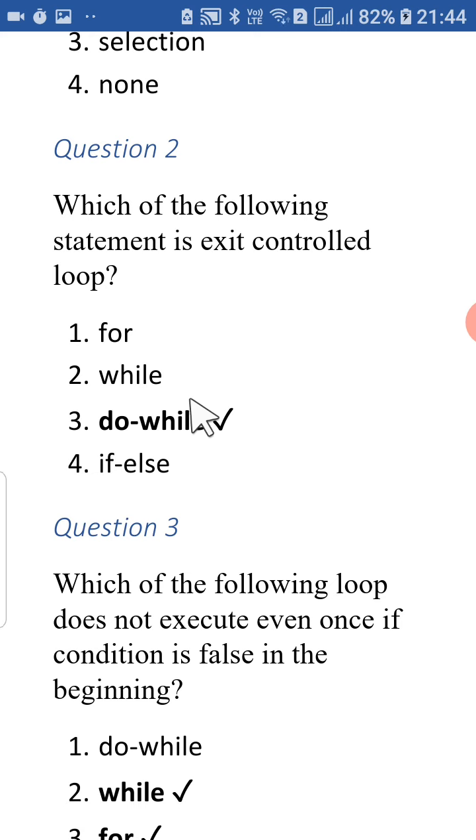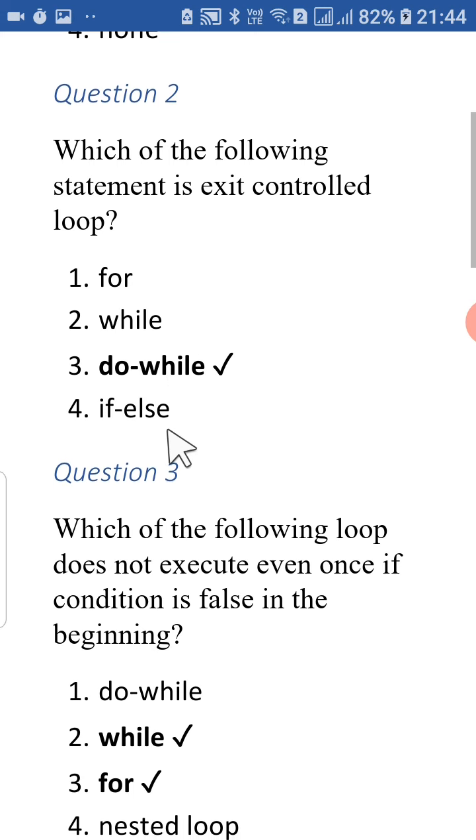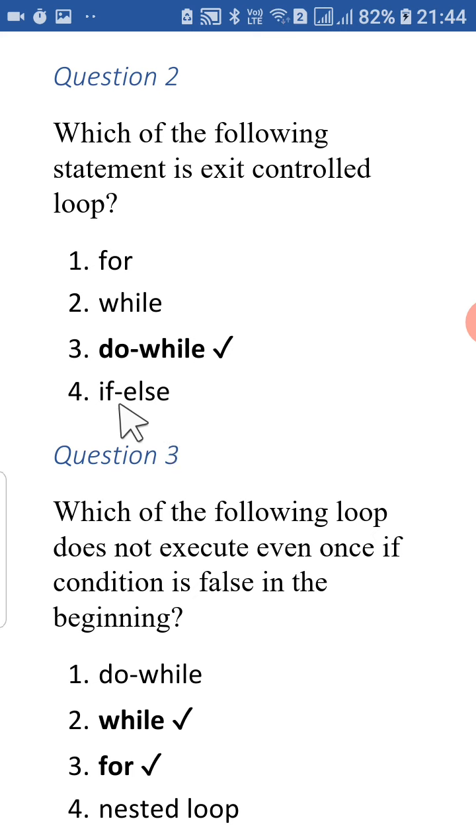Do while is the loop where you can see the while is written at the end, and we associate the test expression with the while keyword. So the test expression is evaluated after the loop body is executed. So whether the condition or test expression evaluates to true or false, at least once the loop is going to be executed. Which loop? Do while. So the correct answer is do while. If else is basically not a loop, so it's not a possible choice.